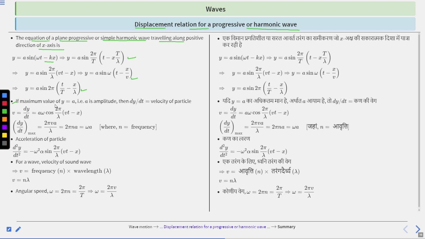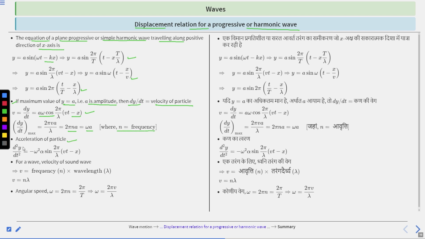If the maximum value of y equals a, that is, a is the amplitude, then dy/dt is the velocity of the particle. So v equal to dy/dt is equal to aω cos (2π/λ)(vt − x). So dy/dt maximum is equal to 2πva/λ, which is equal to 2πna, which is equal to ωa, where n is the frequency.